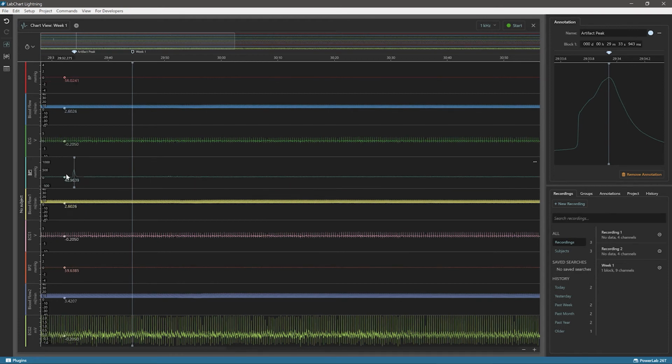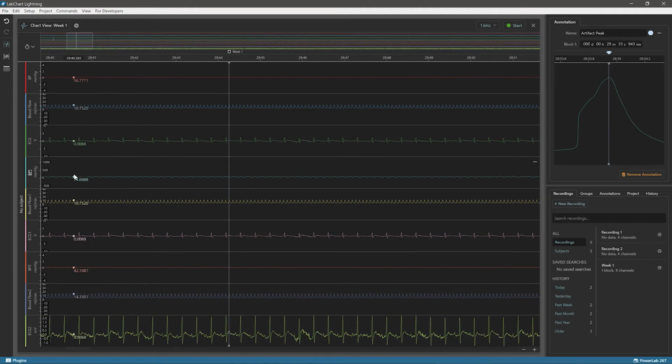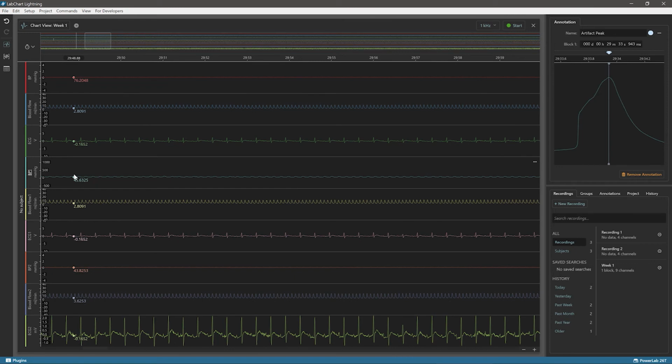If you go into the chart view data, you can adjust the X-axis by using the mouse wheel to zoom around a point of interest, shift and scroll along the data, and you can read the data readouts here next to the mouse cursor.